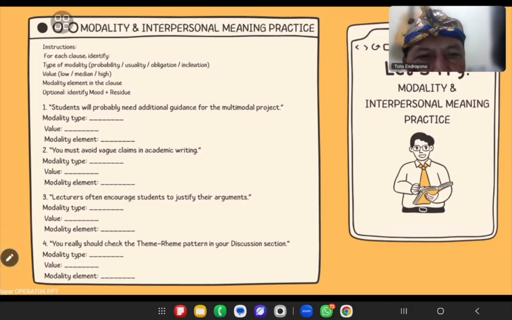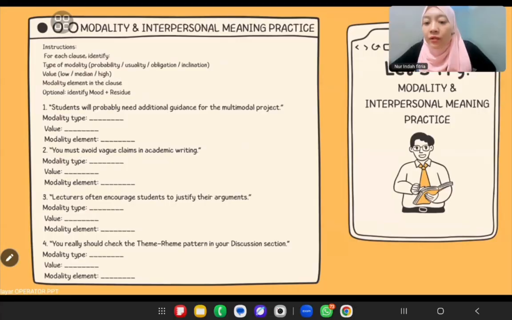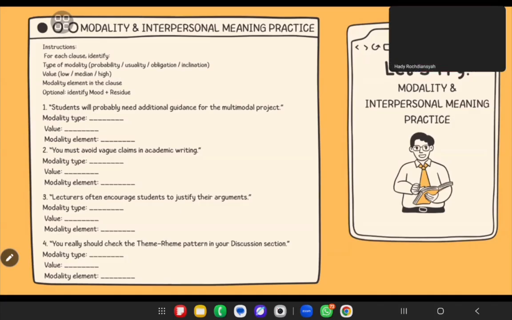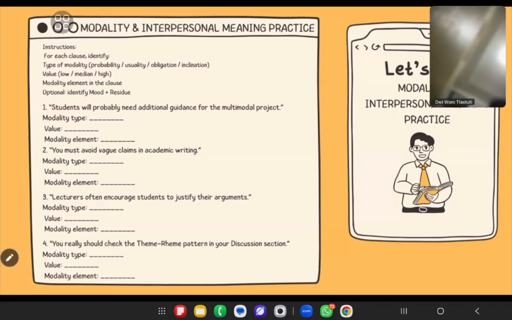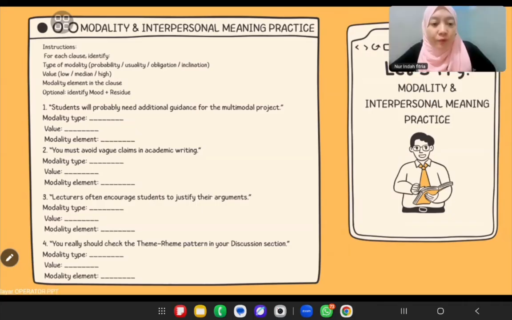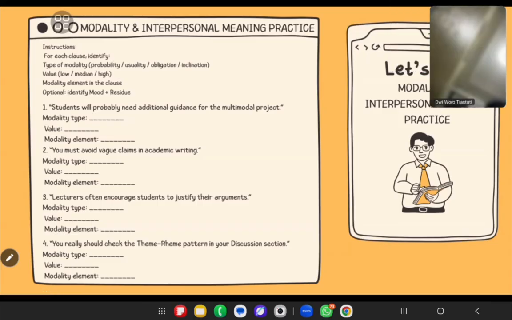Very good. And will is also the finite element, right? Okay. That's great. Next, number two. You must avoid fudge claims in academic writing. Obligation. That's great. How about the value? High, because the value?